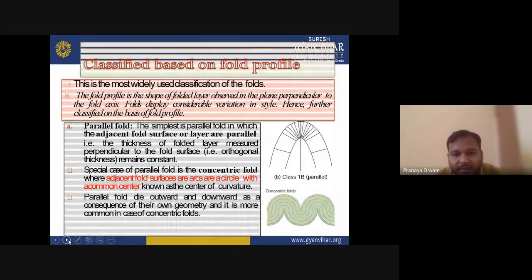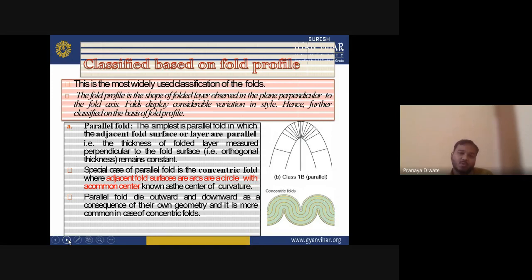The next is the classification based on fold profile. This is the most widely used classification of folds. The fold profile is the shape of the folded layer observed in the plane perpendicular to the fold axis. Folds display considerable variation in style, hence further classification on the basis of fold profile.